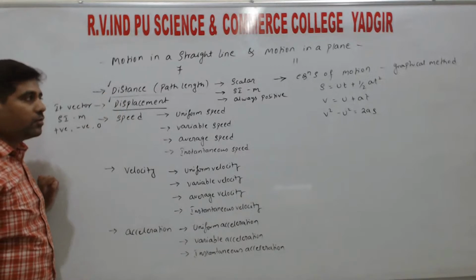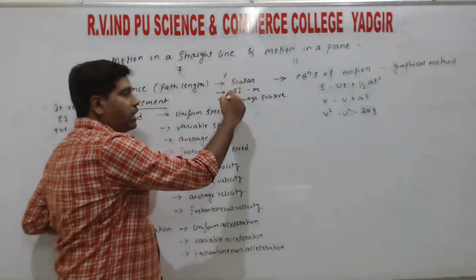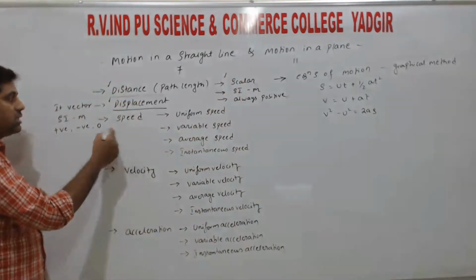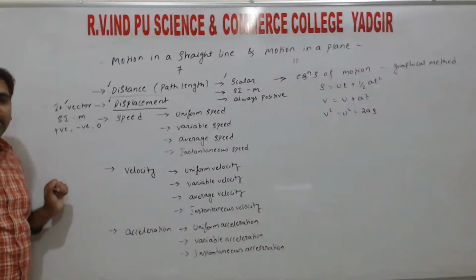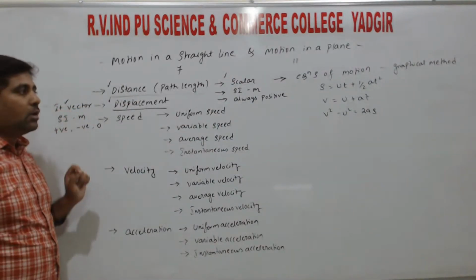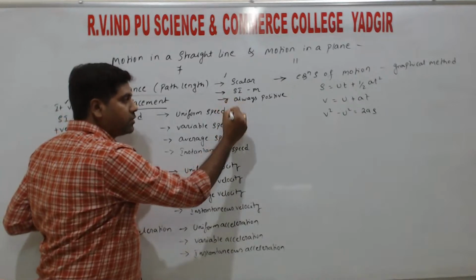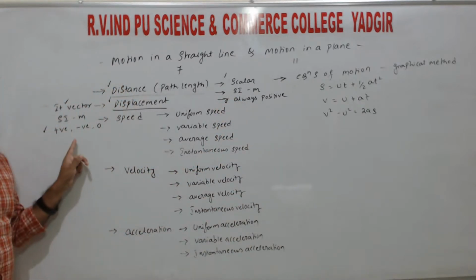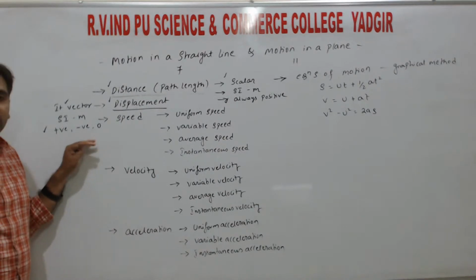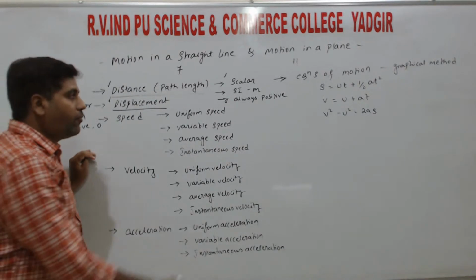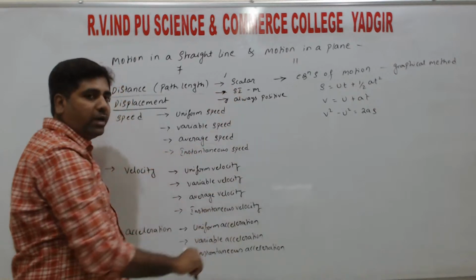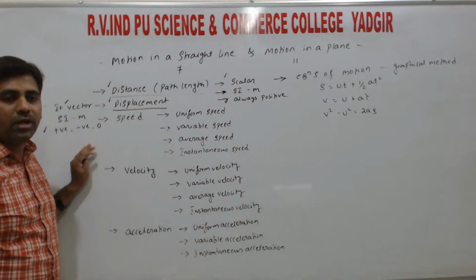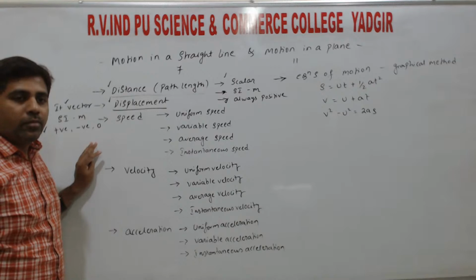first point. The second point, it is a scalar quantity for the distance, and it is a vector for the displacement. And the third point is it is always positive for distance, and here it is either positive, negative or zero. So a maximum of 3 differences is needed. The SI unit is not included in the differences, because both have the same SI unit, that is meters, right?